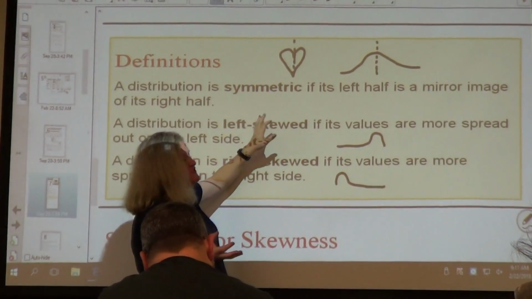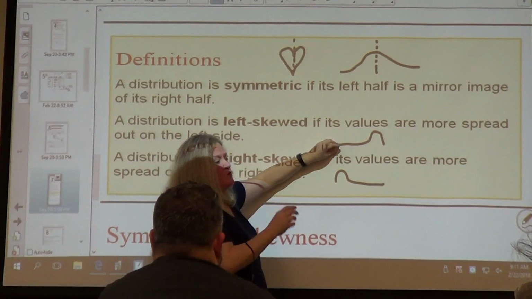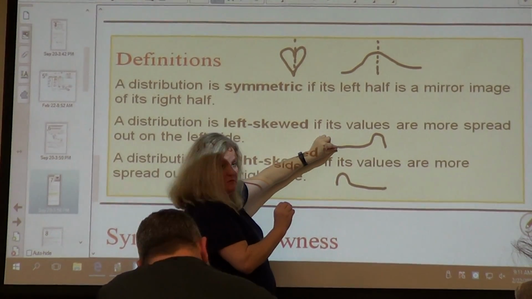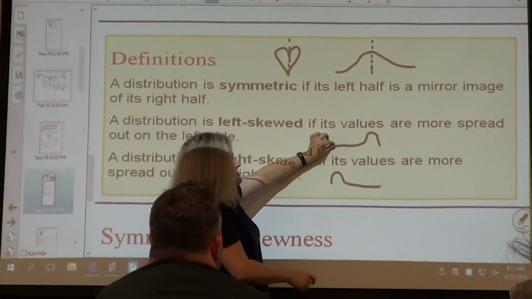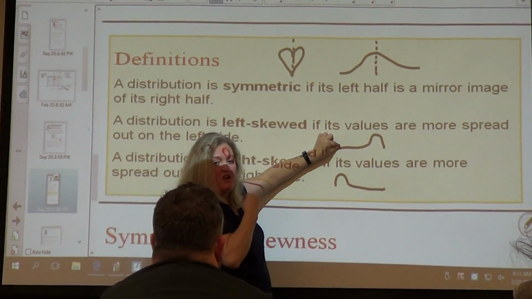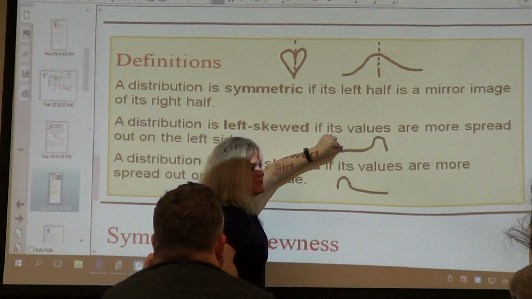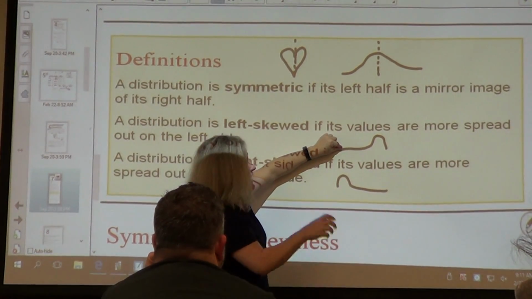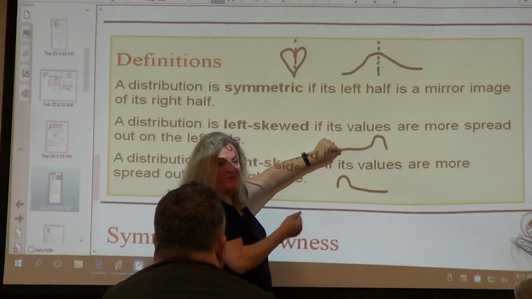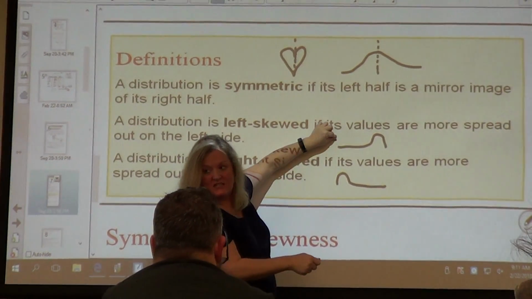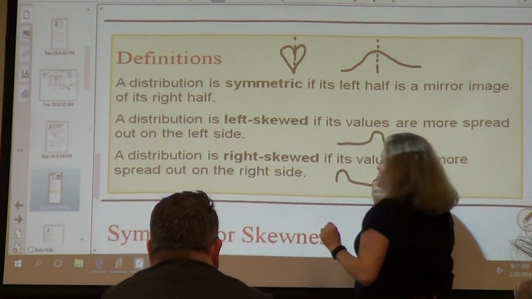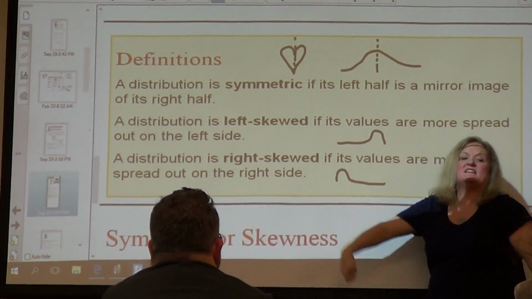Left skewed means that if you have a rope and you do this to the rope. Left skewed means the person is standing on the left, and it does like this. And the hump is on the right, but the person is standing on the left. So it's where the person is standing. Right skewed would be the person is standing on the right.